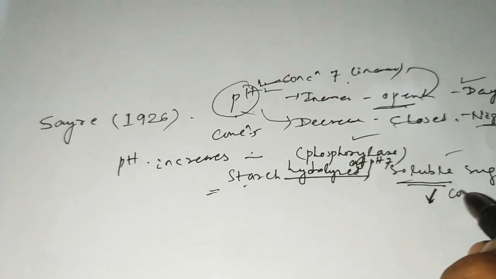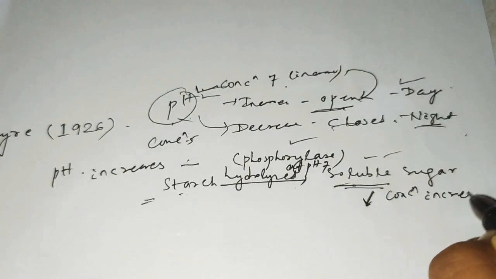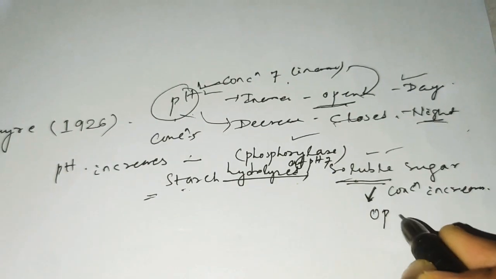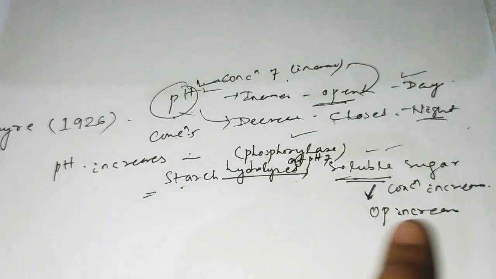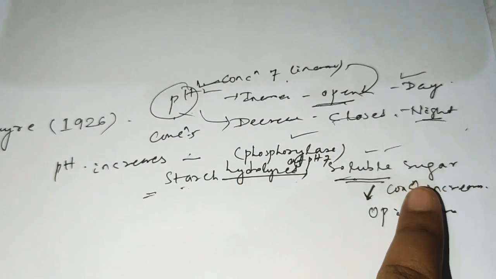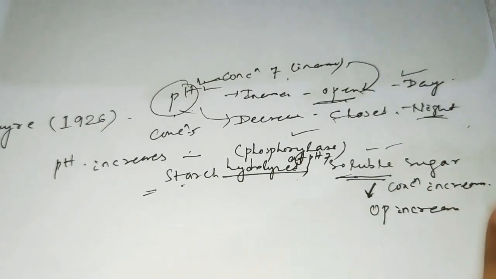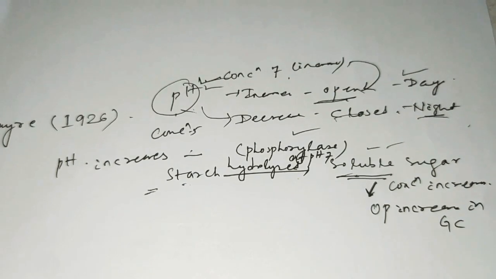So when the concentration of the soluble sugar increases, then the osmotic pressure increases, since starch is converted to sugar. So when the concentration is high, the osmotic pressure increases inside the guard cell.